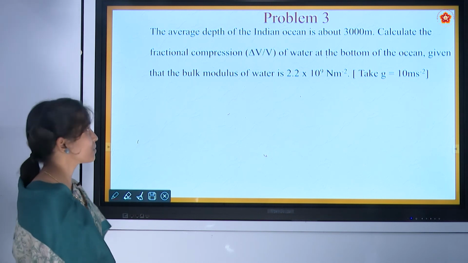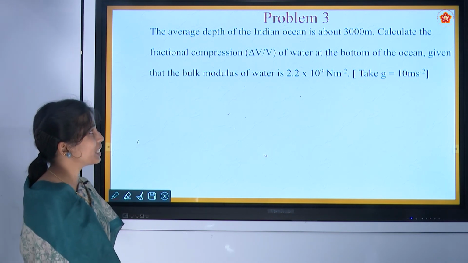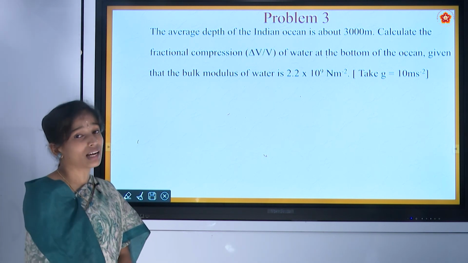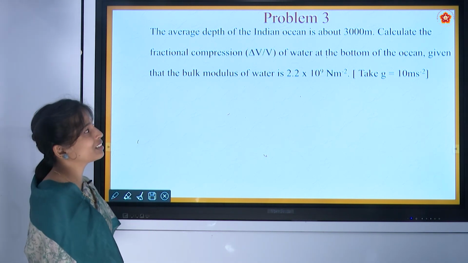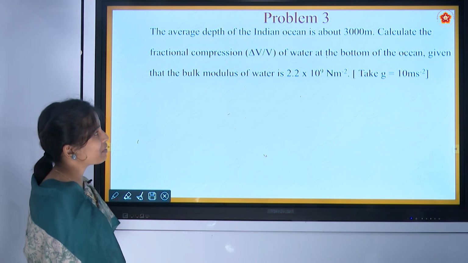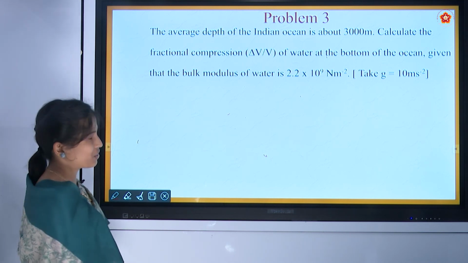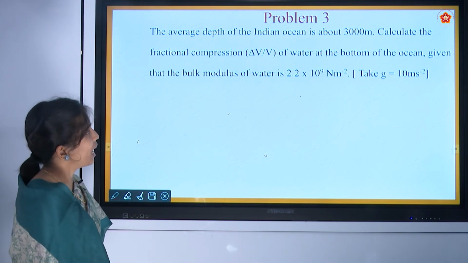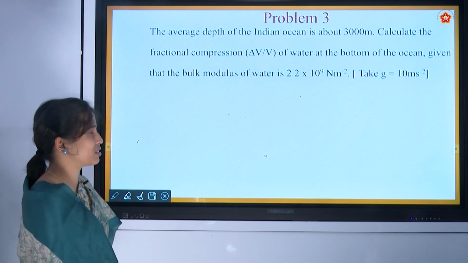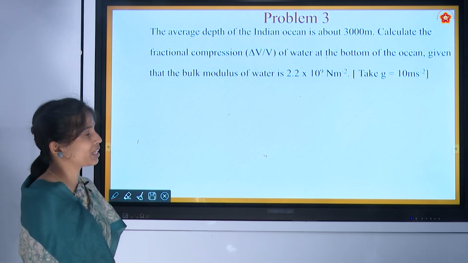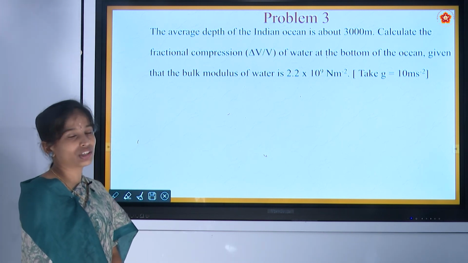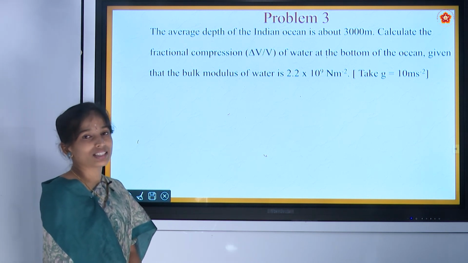The average depth is 3000 meter, that means the height from the surface to the bottom is 3000 meter. We have to calculate delta V by V, with bulk modulus 2.2 into 10 raised to 9 Newton per meter square and g as 10 meter per second square.